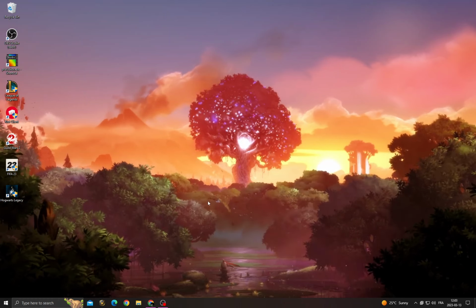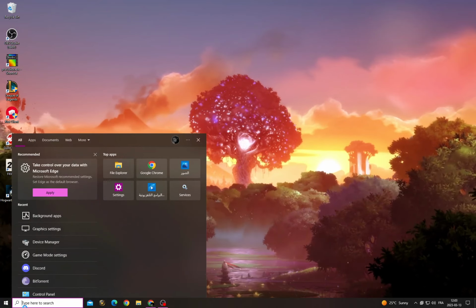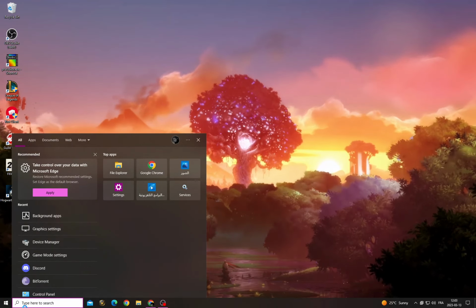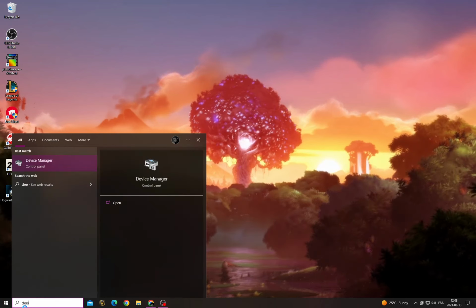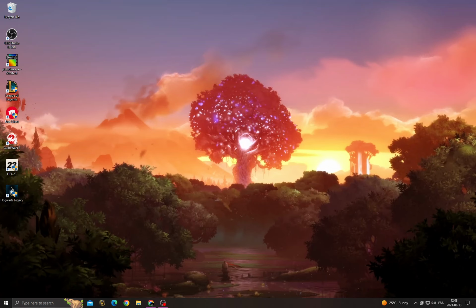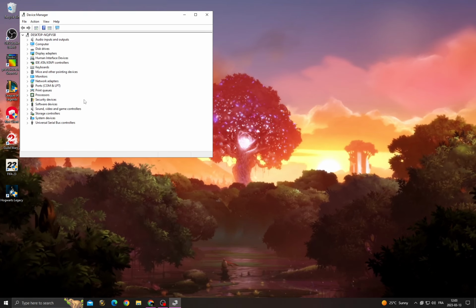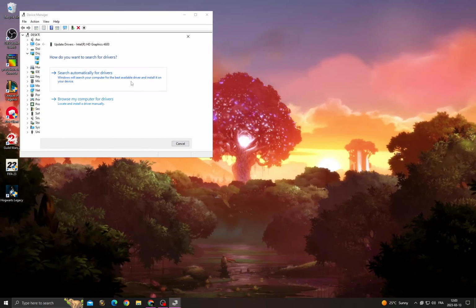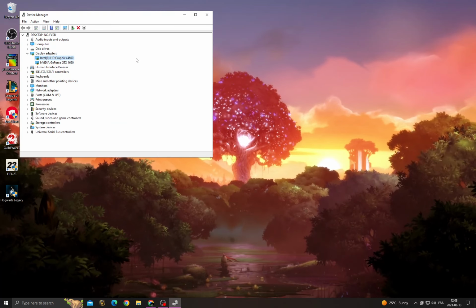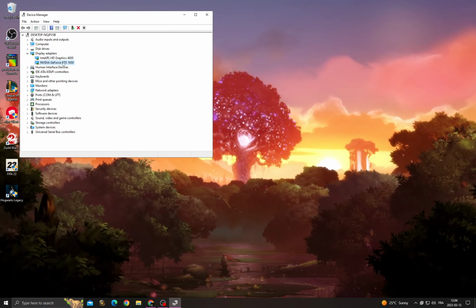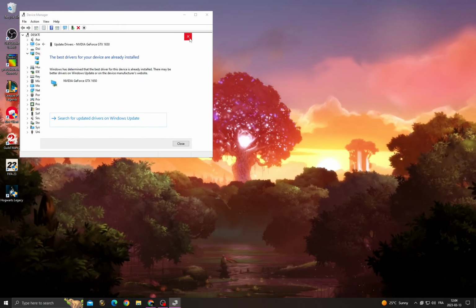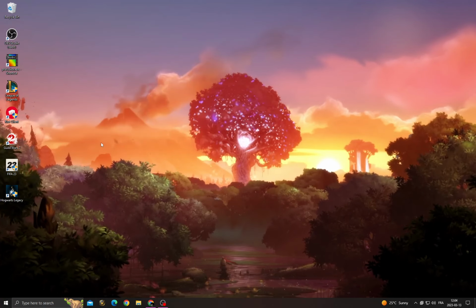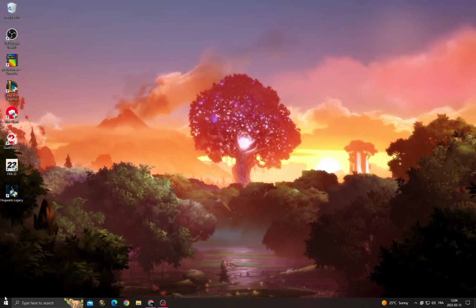And after that click here and then type device manager, and then click display adapters, right click and update all those drivers that you can find here in display adapters, and that's it. After that all you have to do is restart your PC and your problem must be fixed.